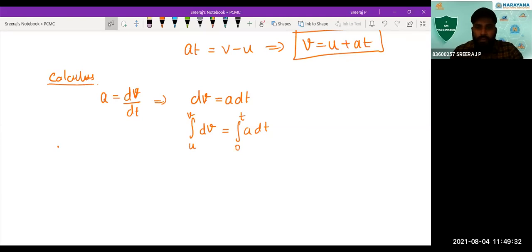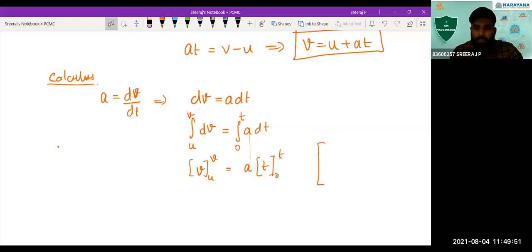Okay. So then integral dv is nothing but v only. If you apply the limit u to v, what you are getting is a, a is a constant. It's a uniform acceleration. So a is a constant, and you can take it outside the integral. You will be getting integral dt is t only with the limit 0 to t.